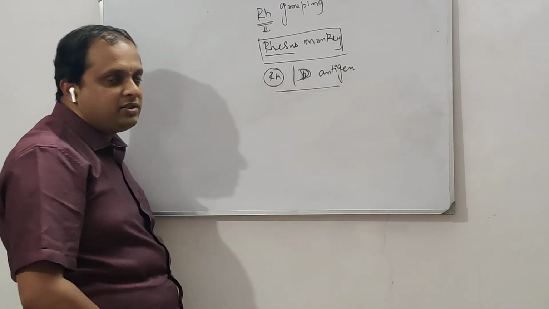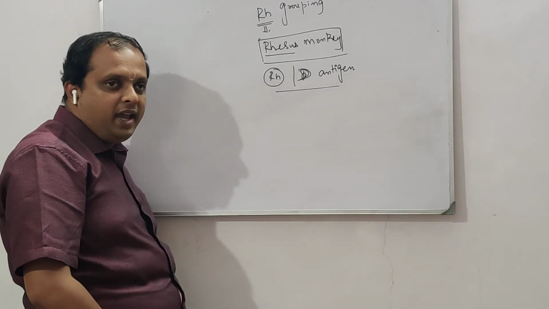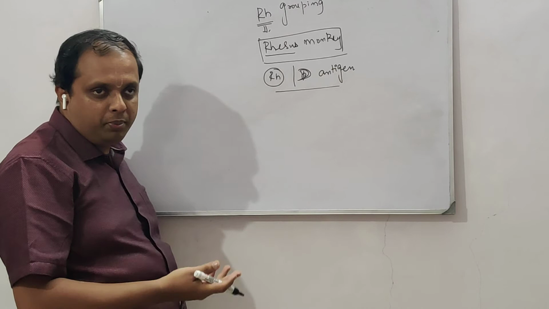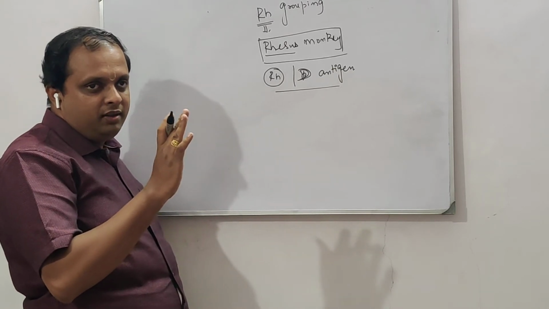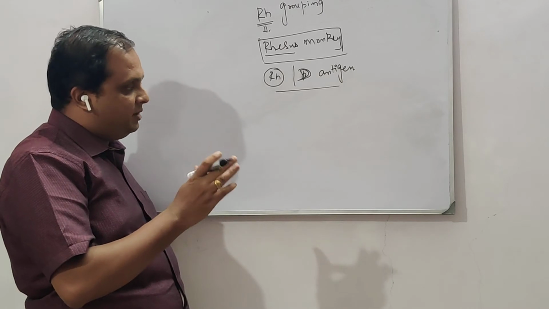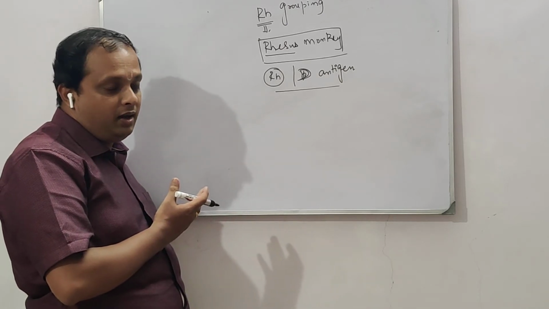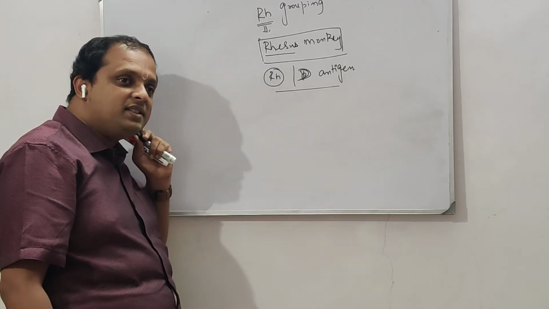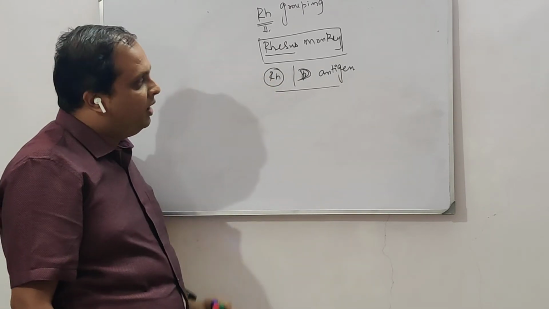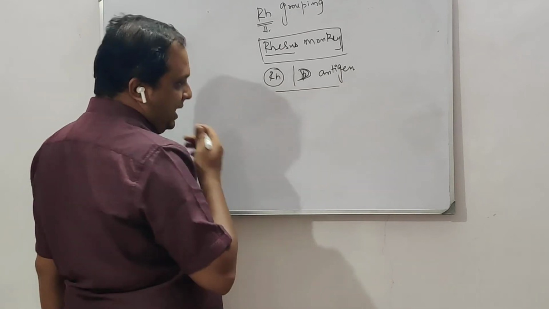So as you have two antigens A and B in the case of ABO grouping, here there is going to be just a single antigen D, right? So this is also called the RH antigen. The name RH, since the D antigen was first isolated from the rhesus monkey, hence the name RH. So D antigen or RH antigen.